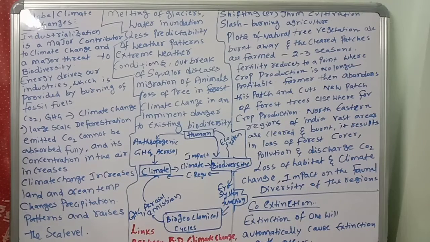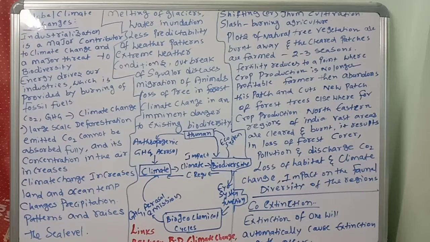Next, large scale deforestation. Another important cause is large scale deforestation. You believe it or not, for the development of industries, from the industrialization point of view, we are damaging huge areas. That is one of the reasons. You know very well, if one industry is to be established, thousands of acres of forest land are required. So that is going on, what is called deforestation.